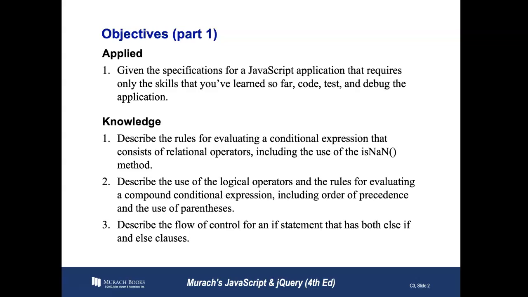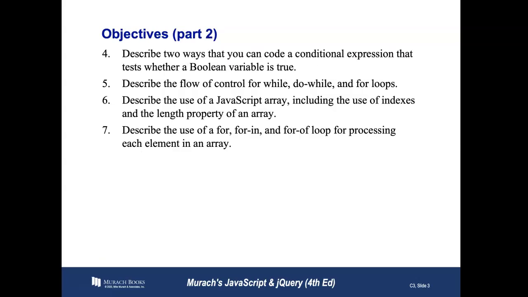that consists of relational operators, including the use of the isNaN method, which stands for is not a number. We'll also describe the use of logical operators and the rules for evaluating a compound conditional expression, including order of precedence and the use of parentheses. An example of this might be if something is equal to something else. We'll also describe the flow of control for an if statement that has both else if and else clauses. We'll describe two ways that you can code a conditional expression that tests whether a Boolean variable is true